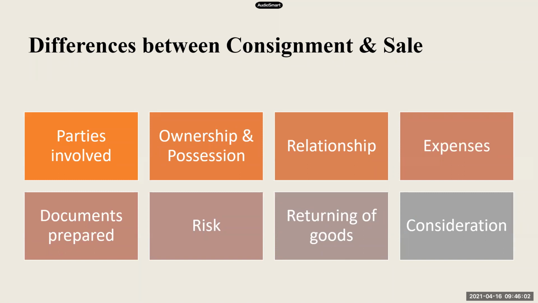Now coming to the last point, consideration. So now tell me, what is the consideration? Consideration is nothing but the income. So what is the income between the consignment business to the consignor? What is the consideration there?